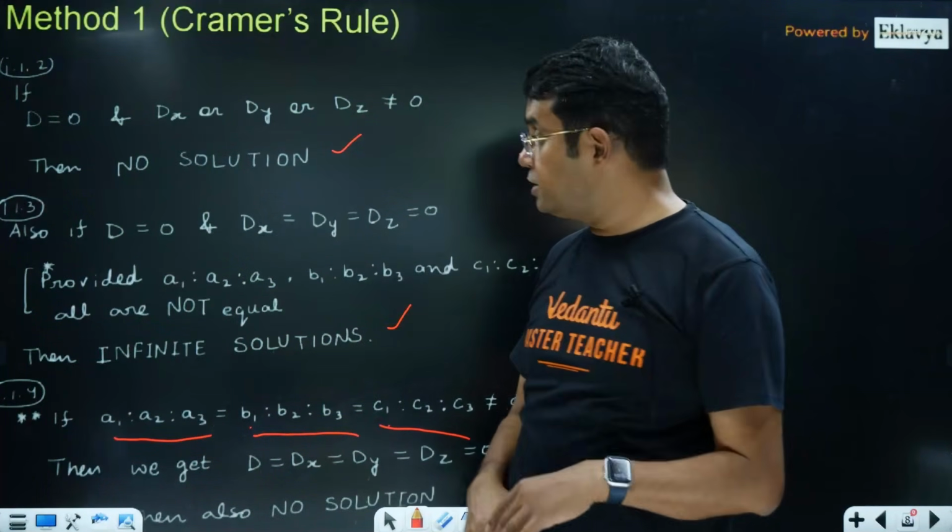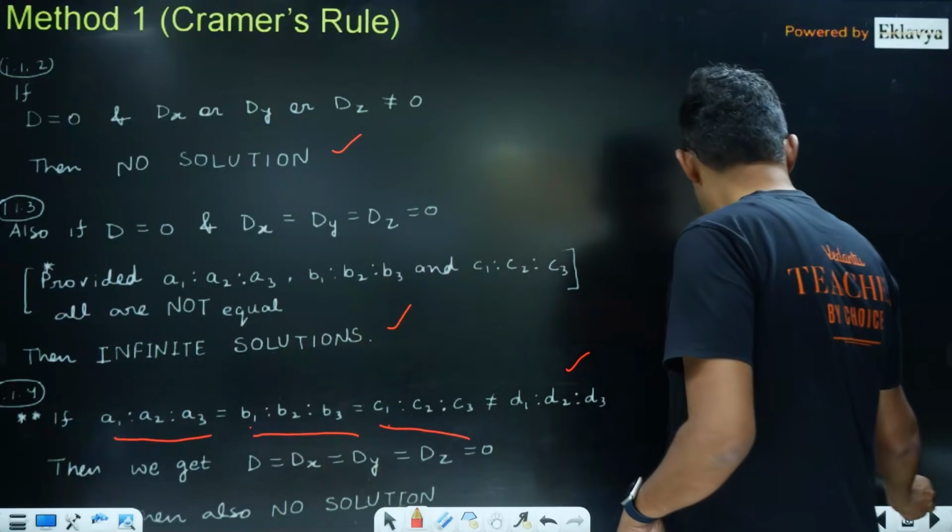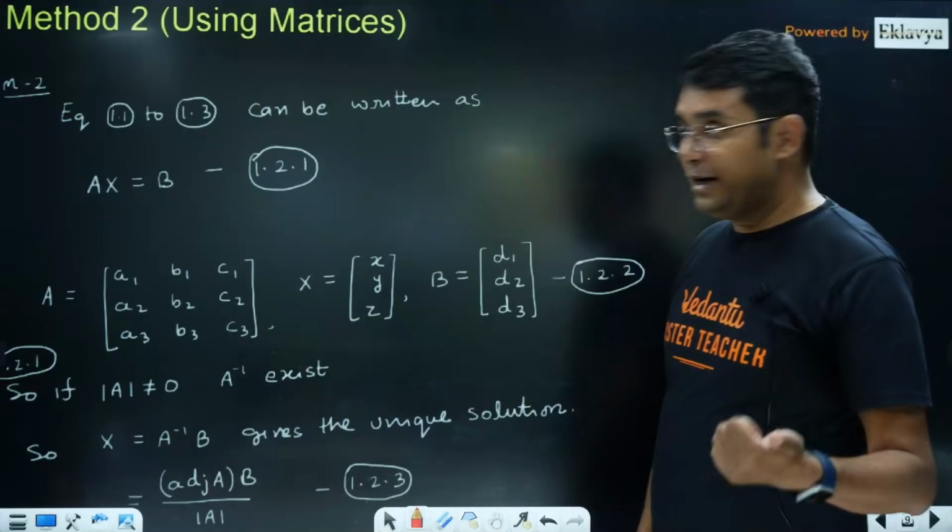Okay, but the question is, finding 4 determinants is a big task. The same method is there in matrices also.